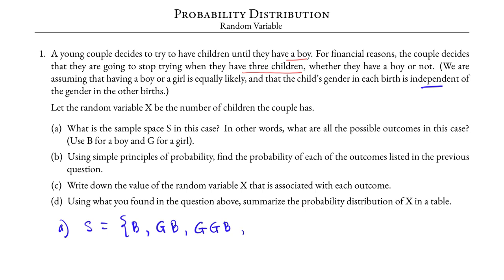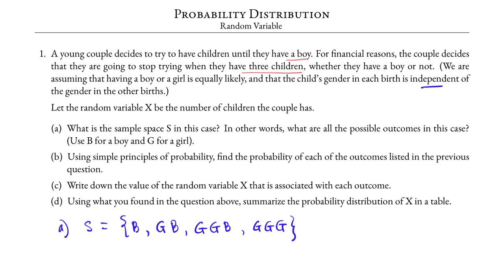Now, this is the unfortunate case for them, but it is possible that they have all 3 girls. But again, even though in this scenario they do not have a boy, for financial reasons they stop. And so the sample space lists 4 possible outcomes only.